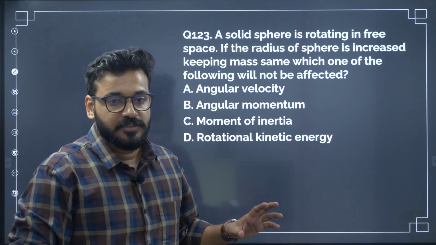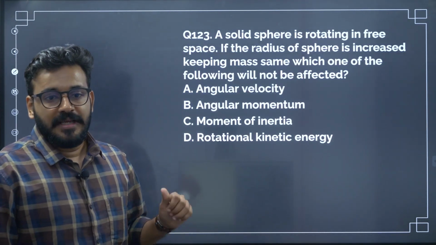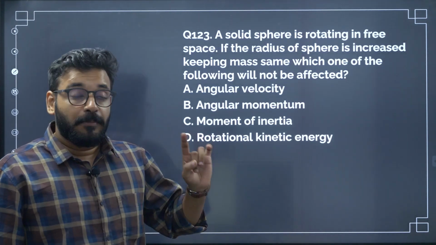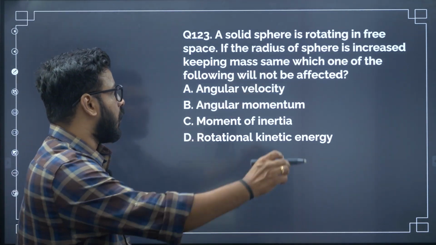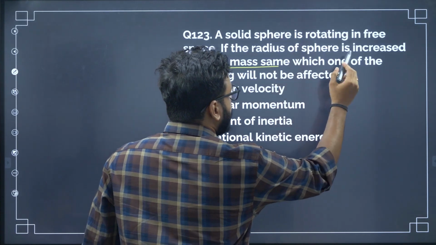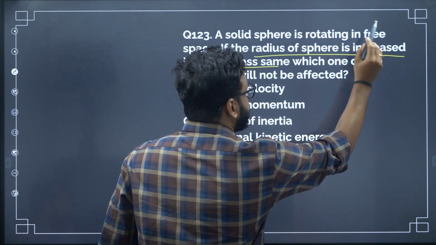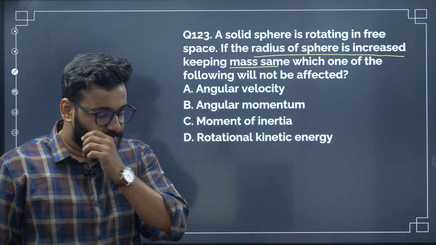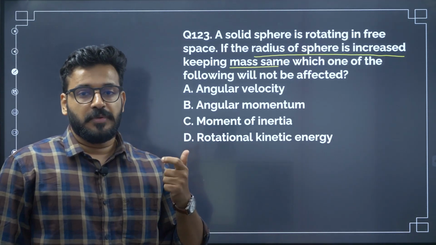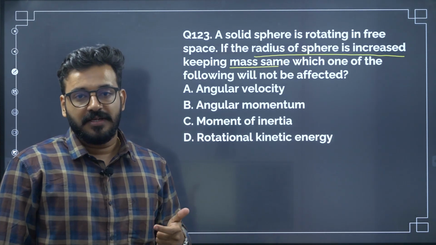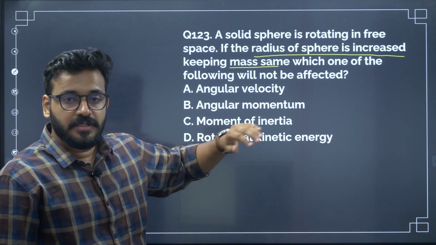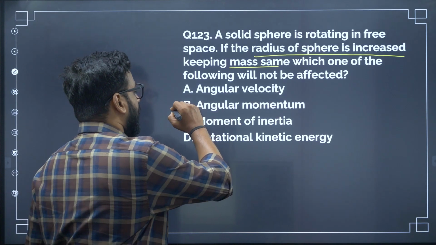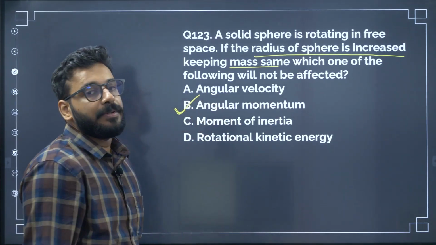So look at this question. A solid sphere rotating in free space. If the radius of the sphere is increased, keeping the mass constant, then which of the following will not be affected? Once again, this is a straightforward theory question. Conservation. So which quantity will be conserved nevertheless? Mass is kept constant. No matter whatever happens to any other quantity, we all know that the angular momentum of the body will be conserved.